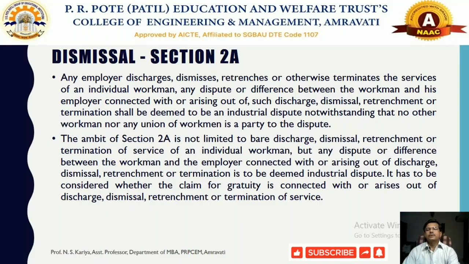So dismissal can be applied to an individual workman wherever there is a dispute or difference between the workman and the employer arising out of the processes of discharge, dismissal, retrenchment or termination, as defined under the Industrial Disputes Act 1947.